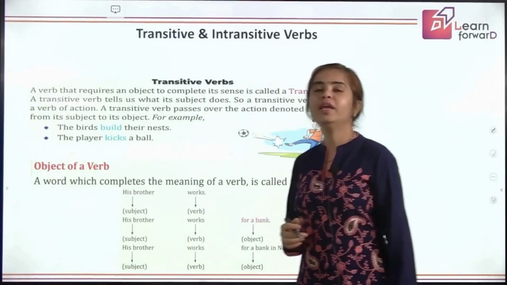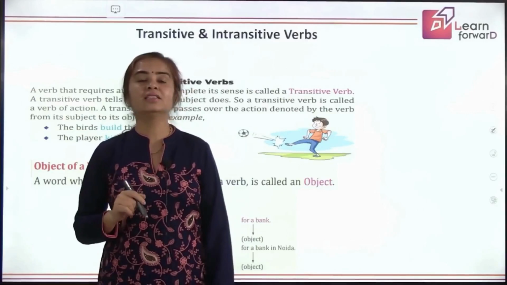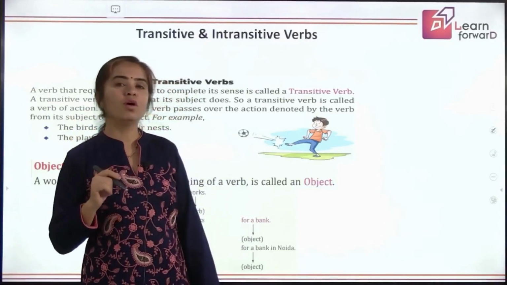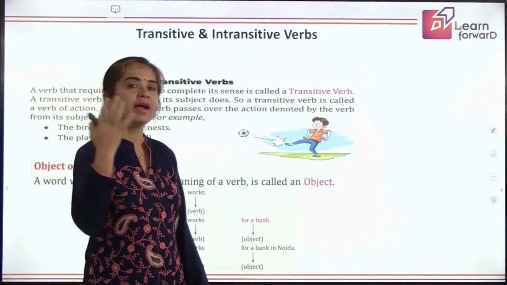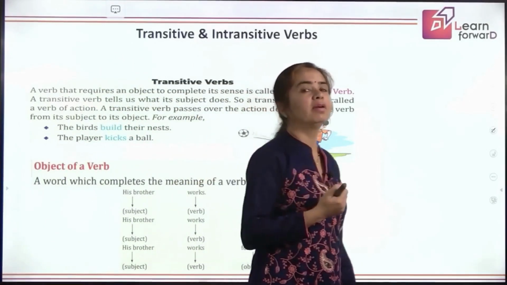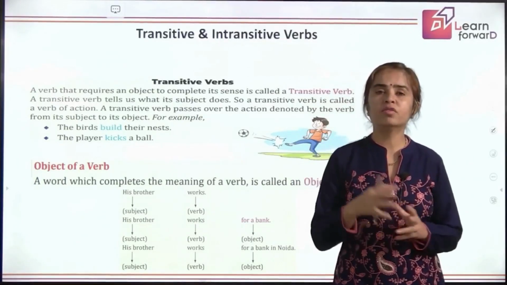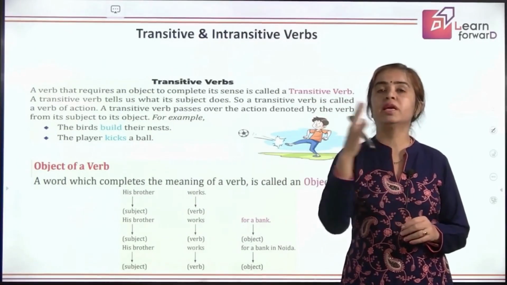Okay. Going ahead now, we'll be learning about another interesting thing, that is the two forms of verbs. One is transitive and one is intransitive verbs. Children, what do you mean by transitive and intransitive verbs? You are already familiar with the words subject and object.